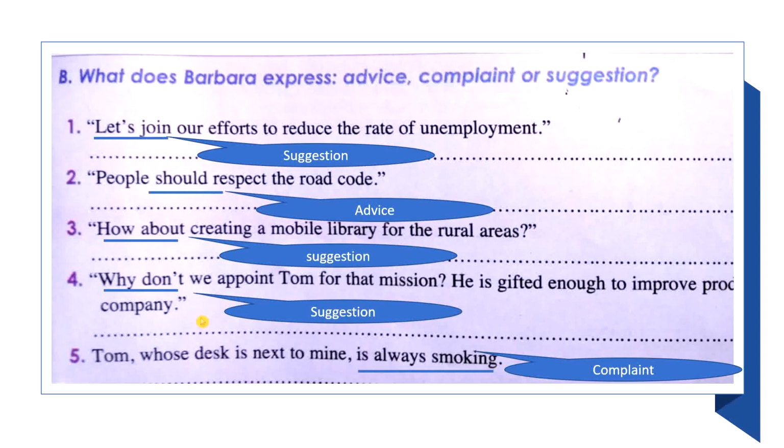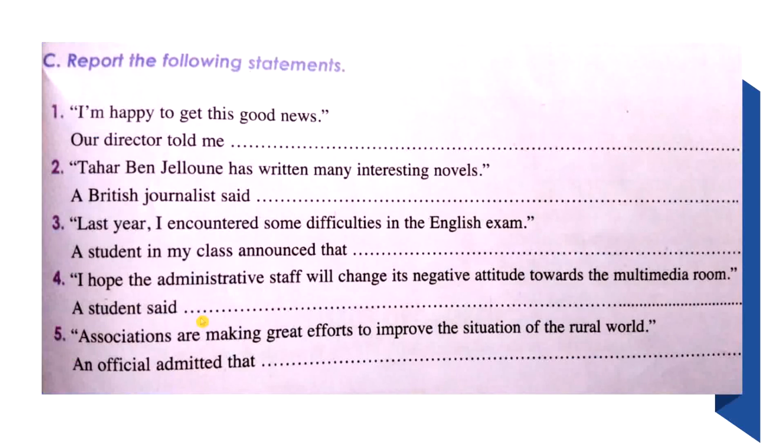So two, you have this in your test. So just remember the expressions that we talked about in our lesson. The third exercise is about reported speech. What is reported speech? It is when you report the words or the sentences of someone else. So they are not your words. So for example, how do you know this is direct speech? It means it is put between quotes or inverted commas.